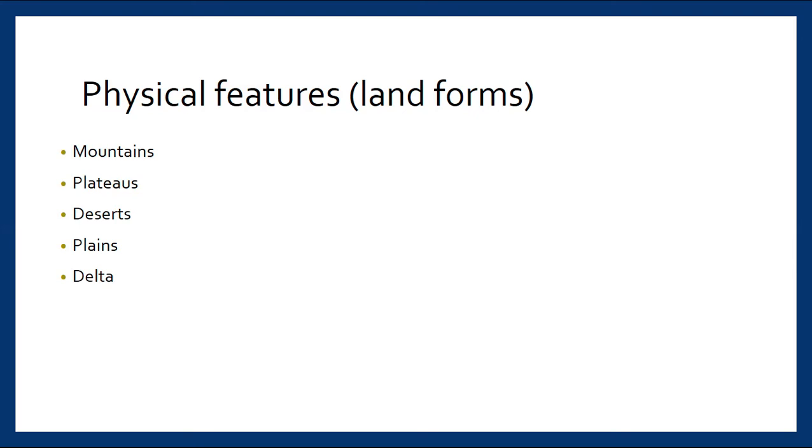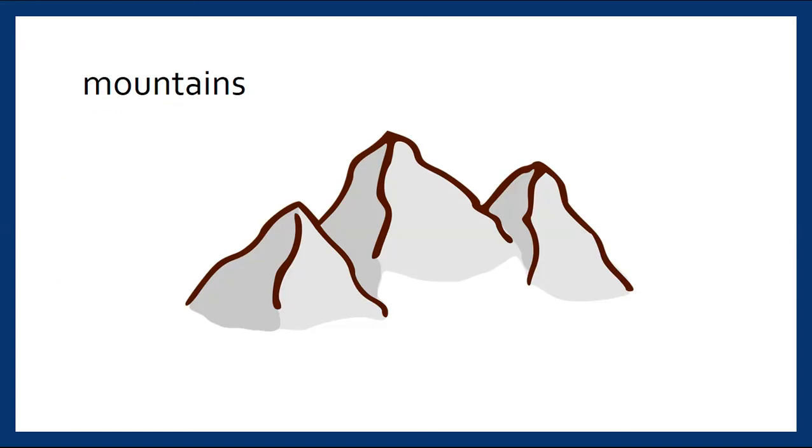The landforms or physical features are further divided into different types, and in Pakistan different features are located in different parts: mountains, plateaus, deserts, plains, delta. These are different types of physical features. Look at this picture. This is the picture of mountains. You can see how they are.